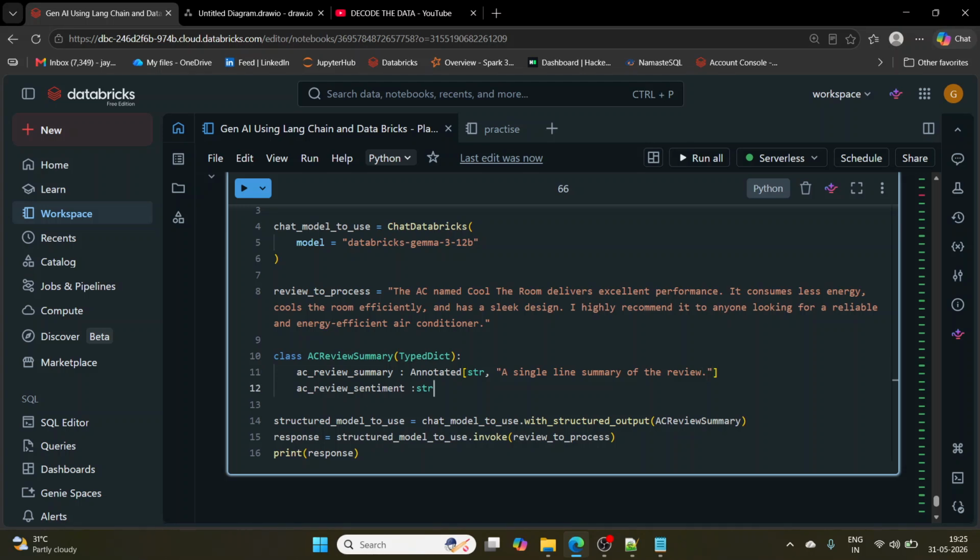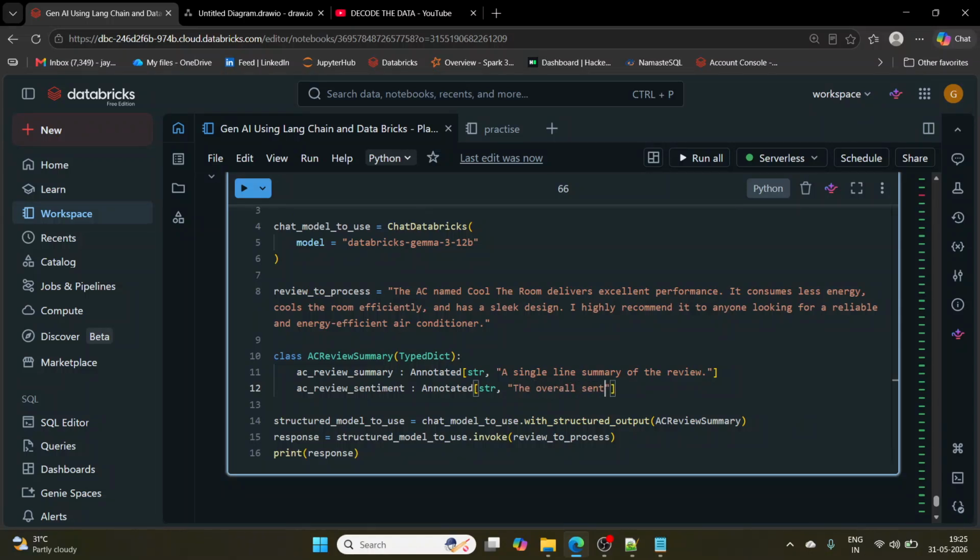Single line summary of the review, right? Same here. Annotated, right? I want output in the form of string, right? And the overall, I'm giving the explanation, right?